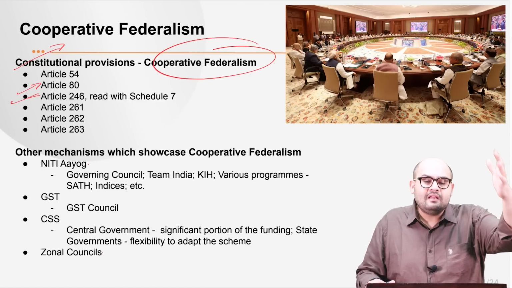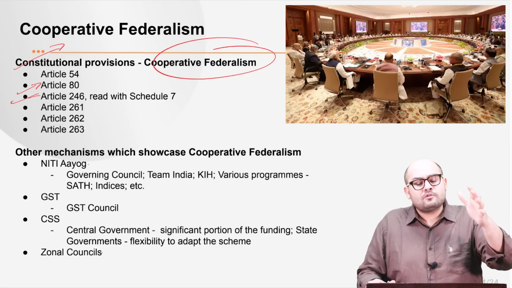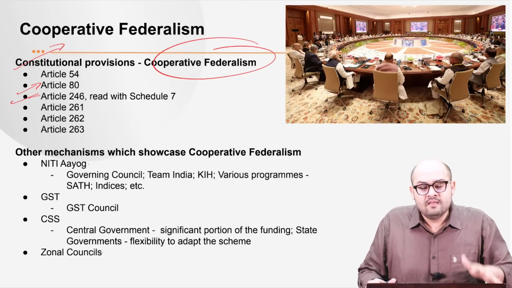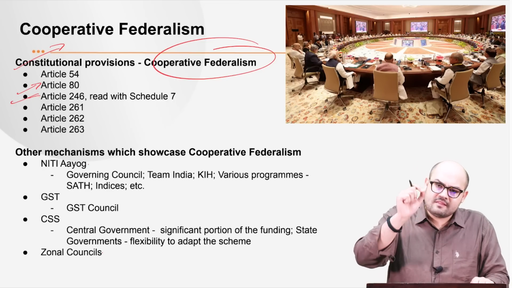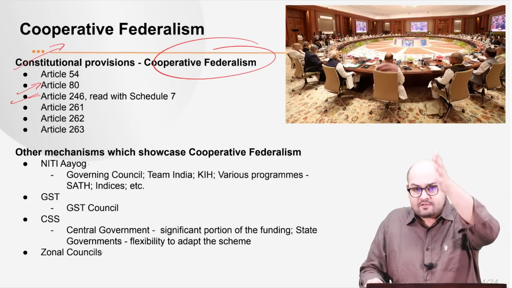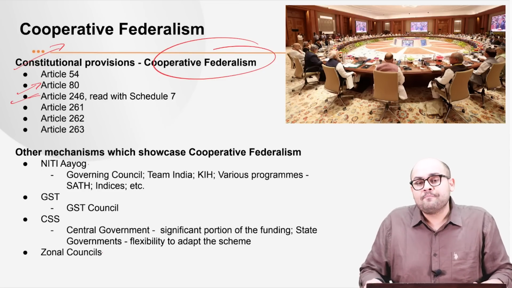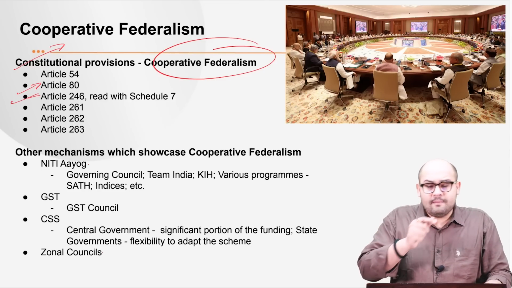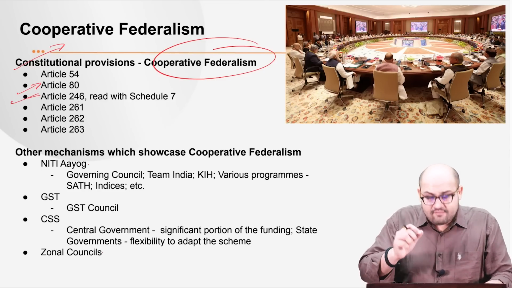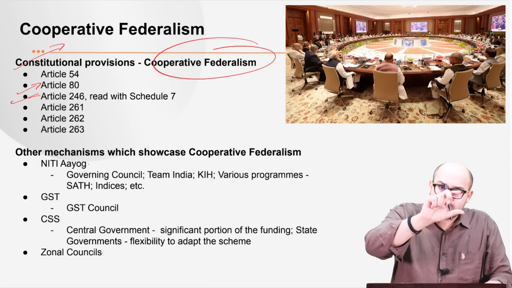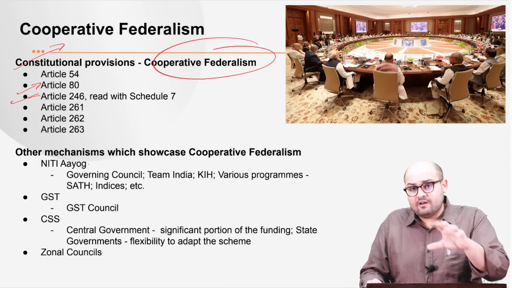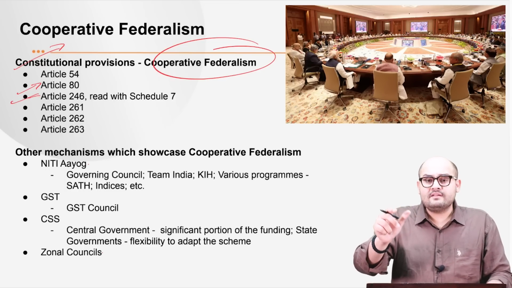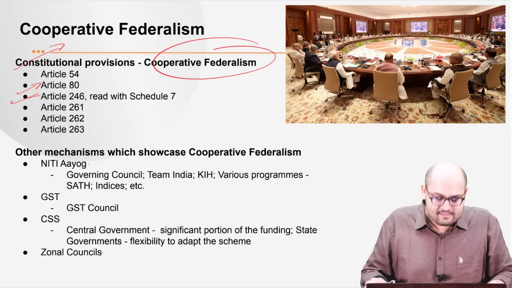Now, as far as the Union list is concerned, the Parliament is solely entitled to make laws with respect to that. Then we have the State list, where the state has the authority to make laws with respect to the subject matters in the State list. But in certain cases, the Parliament is also authorized to make a law. Then we have the Concurrent list, where both the Centre and the states can make a law. However, in case of a conflict, it is the will of the Union which prevails.